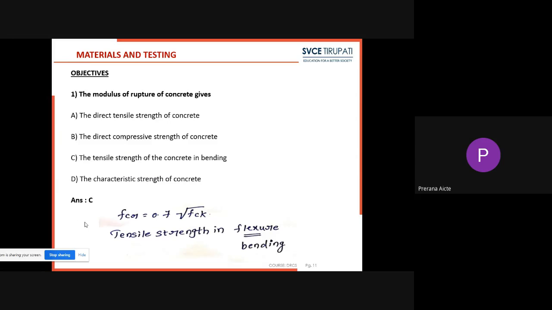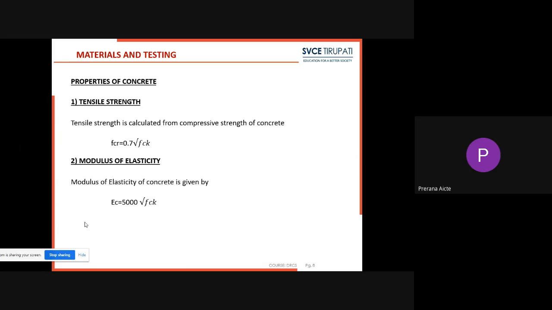So in materials and testing, we have to remember more about the tensile strength of concrete. Don't confuse modulus of rupture and tensile strength of concrete; both are equal. Modulus of elasticity will be 5000 root of fck, whereas tensile strength will be 0.7 root of fck. So we have to remember these formulas.